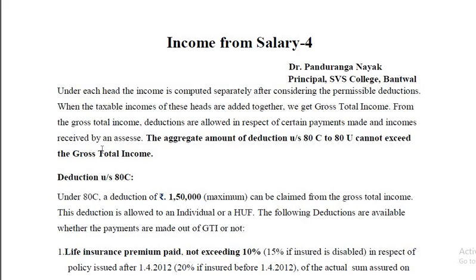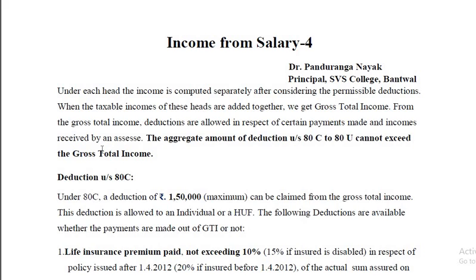The aggregate amount of deduction under section 80C to 80U, there are so many deductions, and as I have told you earlier, all the deductions are not equally applicable to all types of assessees. The deductions which are applicable to an individual need not be applicable to HUF or company or a firm. Therefore, it varies. Anyway, the aggregate amount of deduction under 80C to 80U cannot exceed the gross total income.